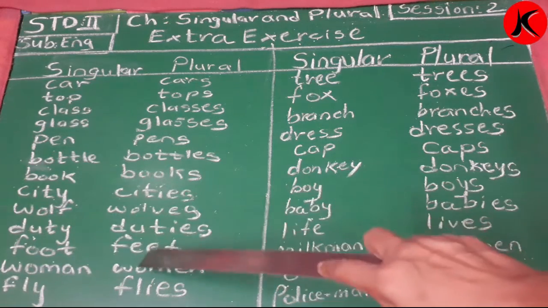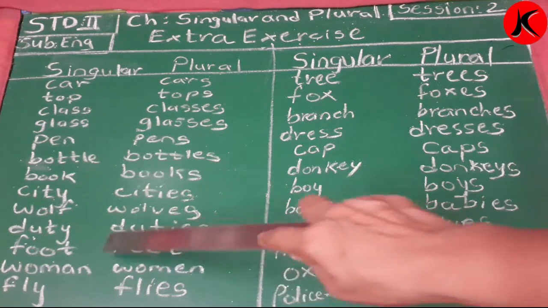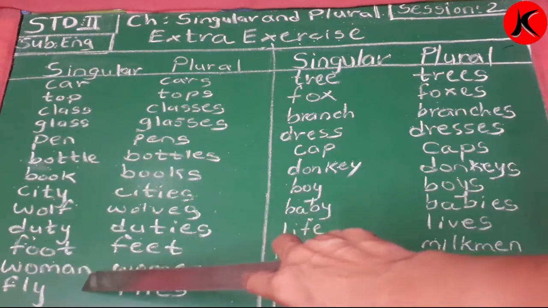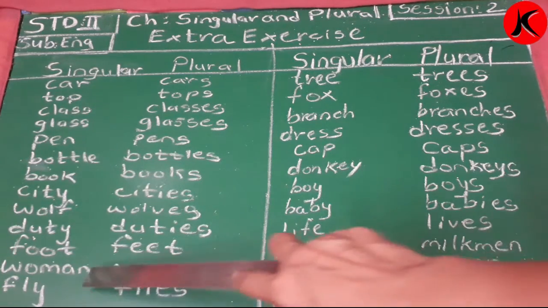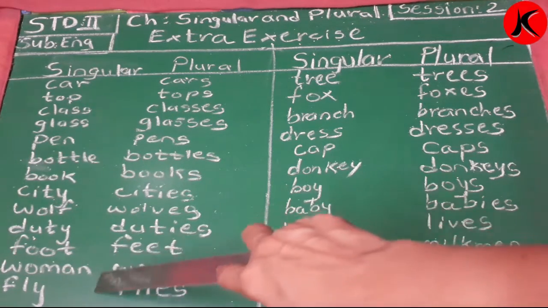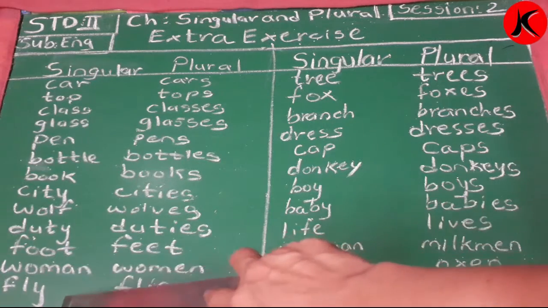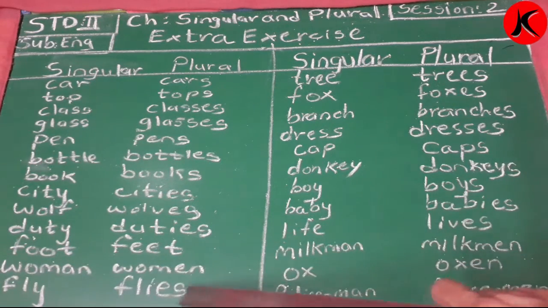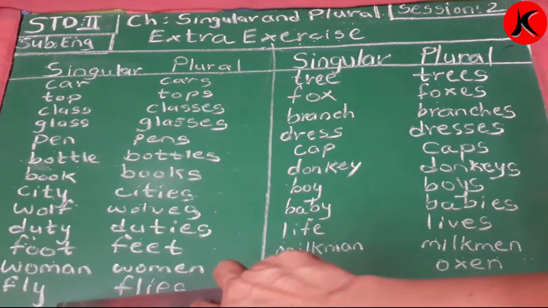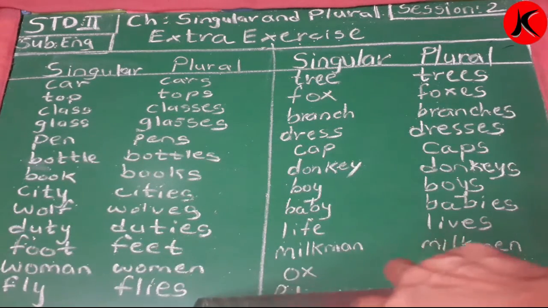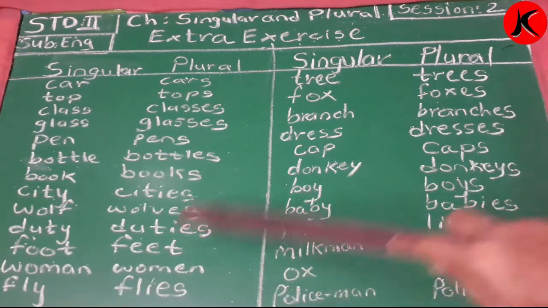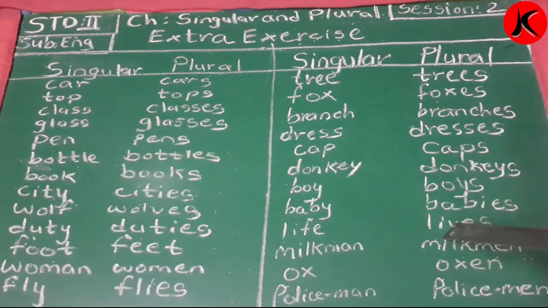Foot, foot. Over here plural will be feet. Woman, women. One woman, many women. Fly, flies. I'll remove Y and I will add IES over here. So what will it become? Flies. Fly, flies. Now we'll go to the next box.